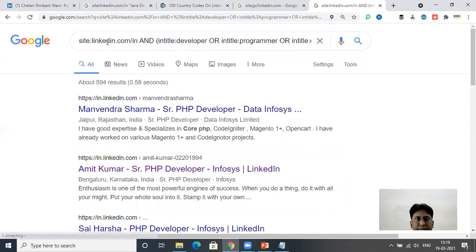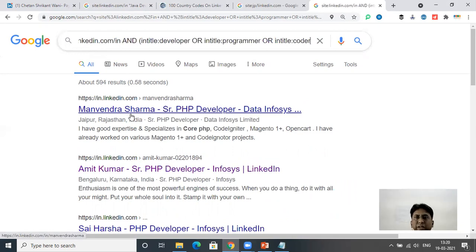Now 594 people. Let's read the string. Site linkedin.com/in, then in title developer, in title programmer. That means in this in title, you will find developer or programmer or coder. Whenever a candidate makes his profile, he writes a designation. He can write any designation, such as programmer, coder, or developer. So you'll get all those profiles.